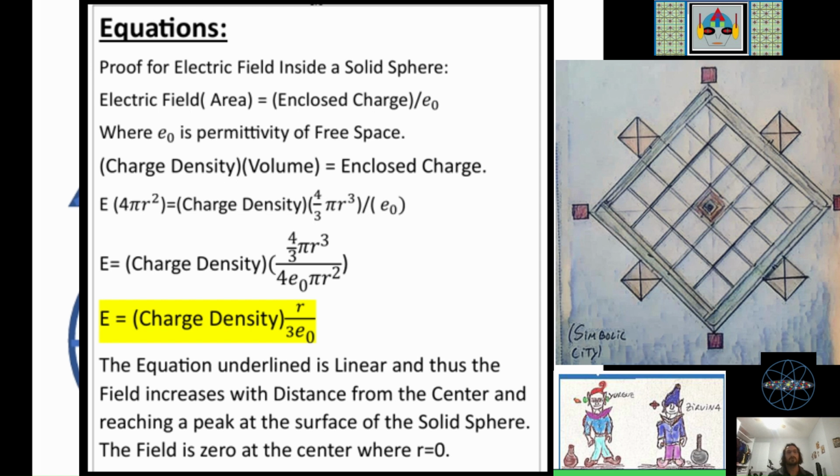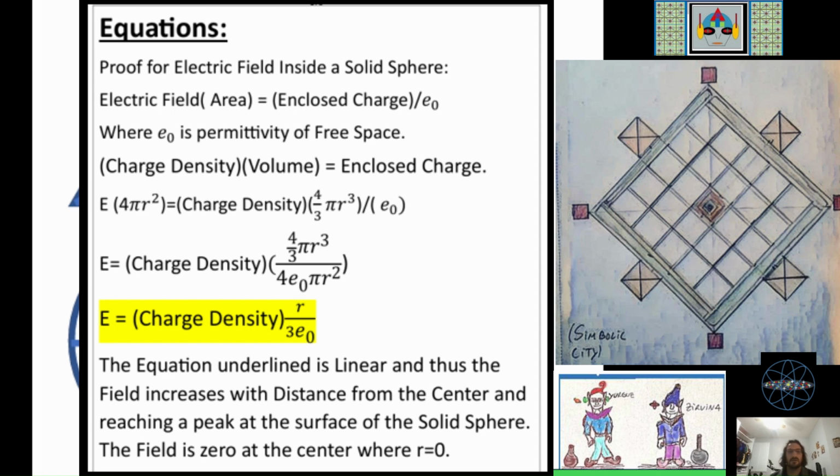In order to know the enclosed charge, you've got to take the charge density, which is charge per volume, multiply times the enclosed volume, and that you get the charge. And then if you simplify things a little bit, you get that the electric field is equal to charge density times 4/3 pi r cubed over 4 pi r squared times the constant of proportionality. And this means that if you do the simplification, you get that the electric field is equal to charge density times R over 3 E naught.